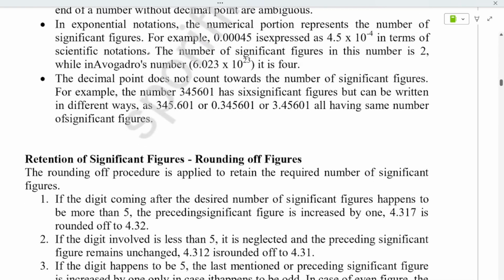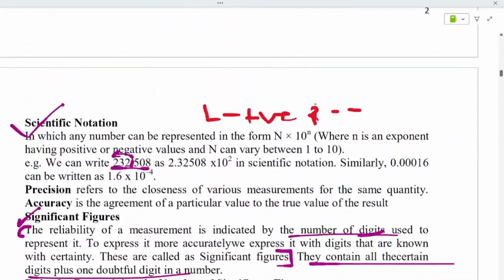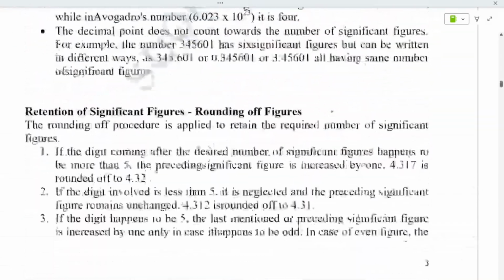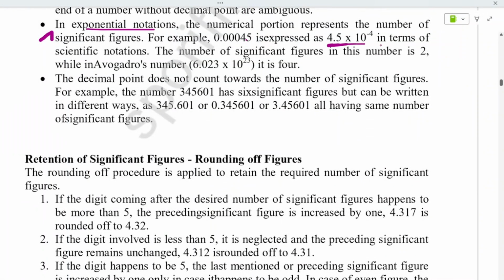Okay, in exponential notation, that means exponential is nothing but power. Okay, the numerical portion represents the number of significant figures. For example, 0.00045 is expressed as, see, we saw now in scientific notation, you shifted 1, 2, 3 and 4. Here you shifted, so you write as 4.5 into, because you shifted right. See, here only you can see the rules I have written. If you shift right, you have to mark it as negative. So it is negative. Okay, 4.5 into 10 power minus 4 in terms of scientific notation.